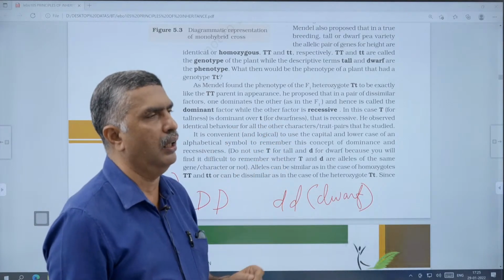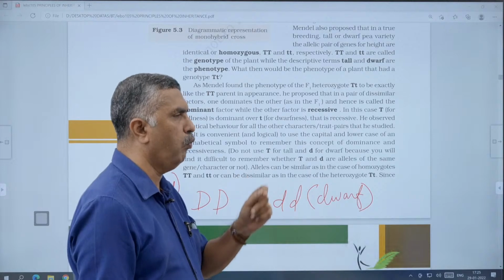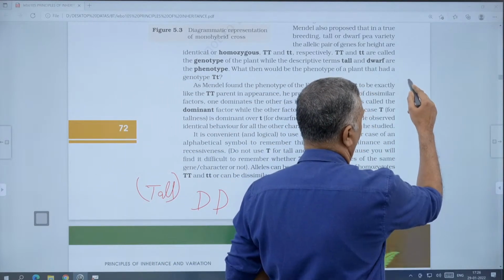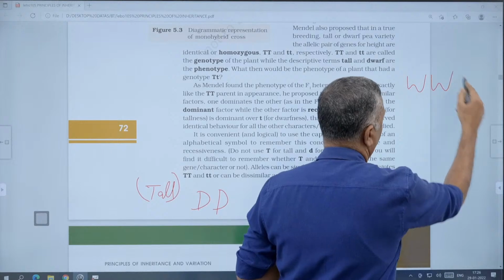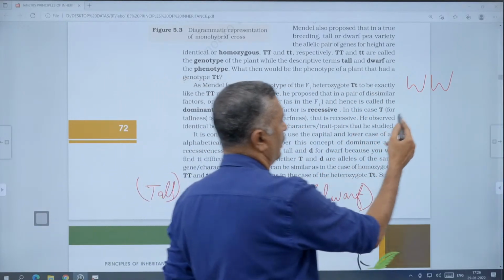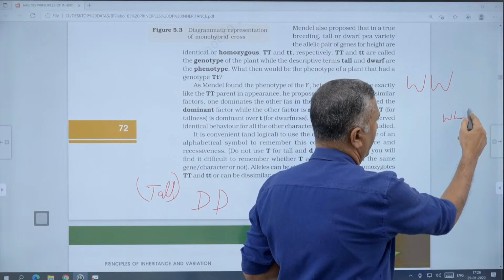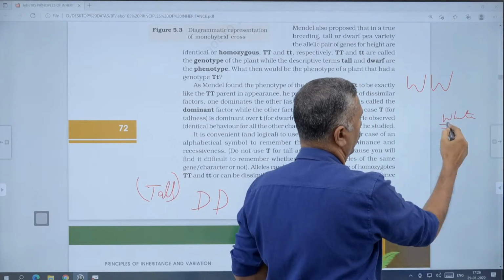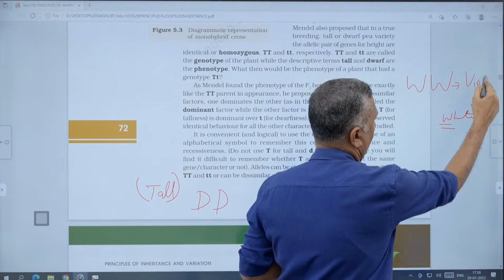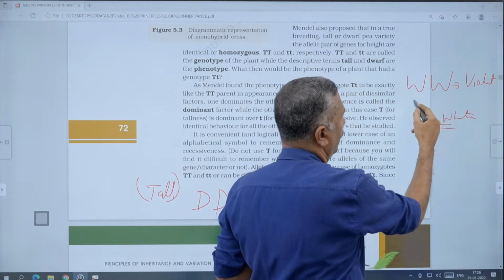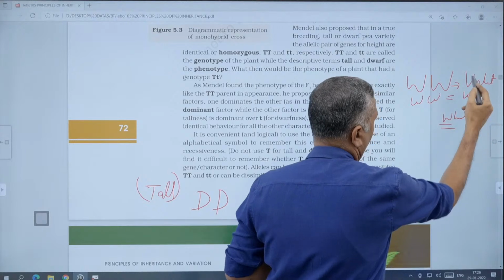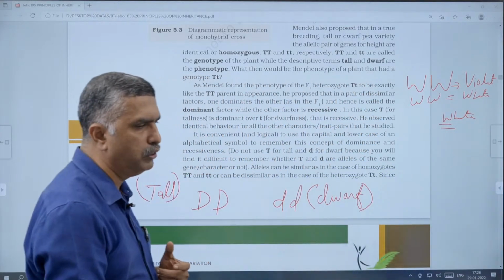In that cross, violet is the dominant character and is given capital W. The recessive character is white, and the first letter, W, is taken as a small letter for white flower. That is another type of gene notation.